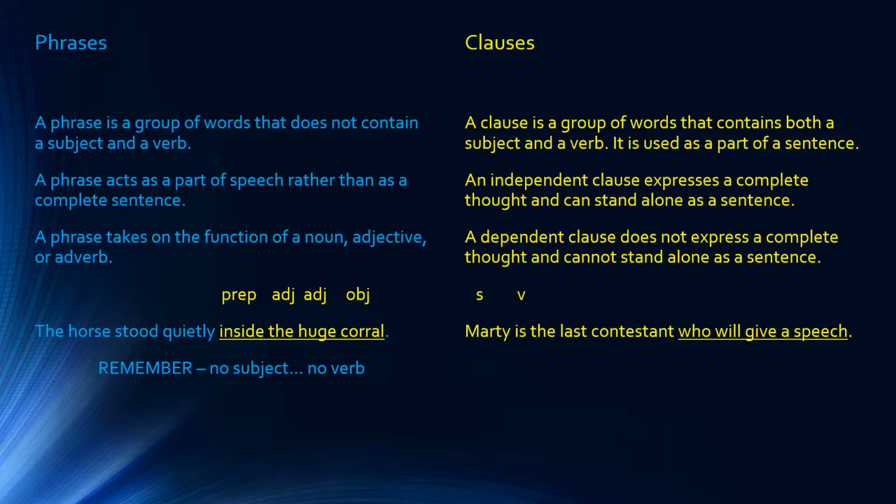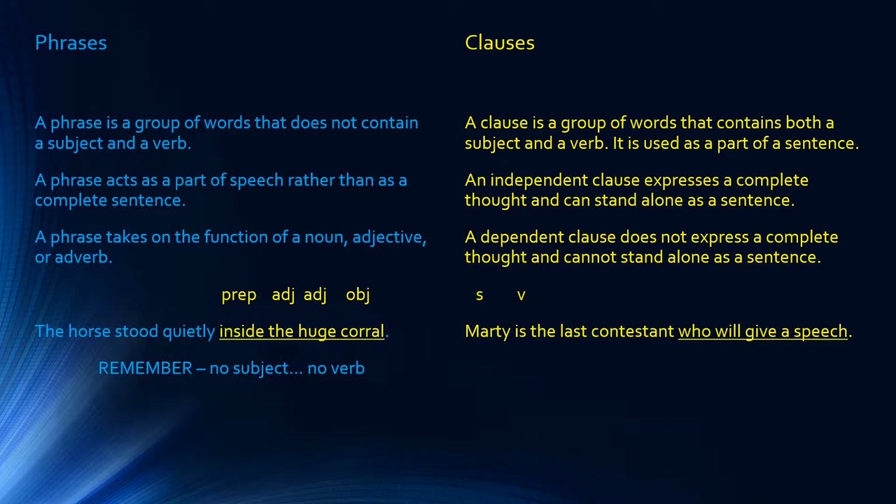Consider the sentence, "The horse stood quietly inside the huge corral." We see here the prepositional phrase, inside the huge corral. And again, we see the structure of the prepositional phrase. It contains the preposition, the object of the preposition, and any modifiers of the object of the preposition. But in this prepositional phrase, there is no subject and no verb. It cannot stand alone as a sentence. Inside the huge corral does not make sense left to itself.